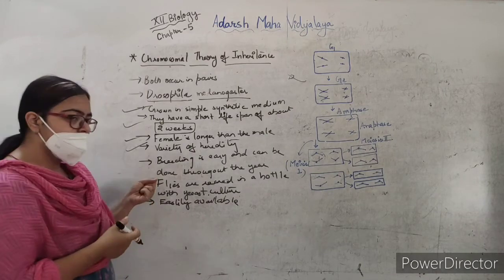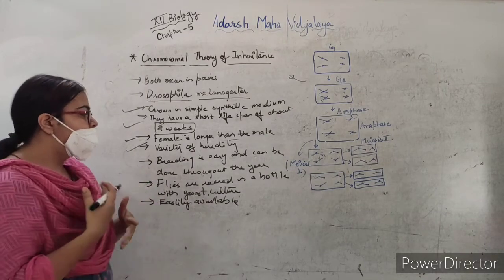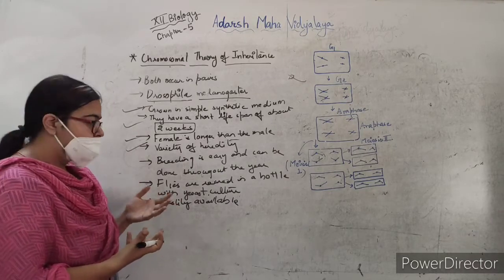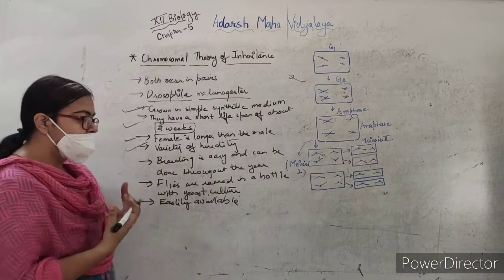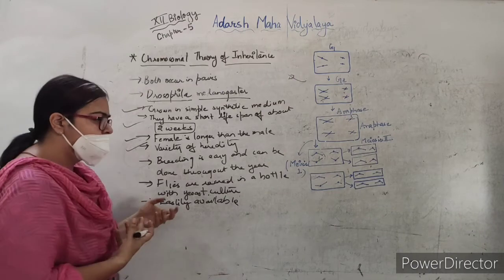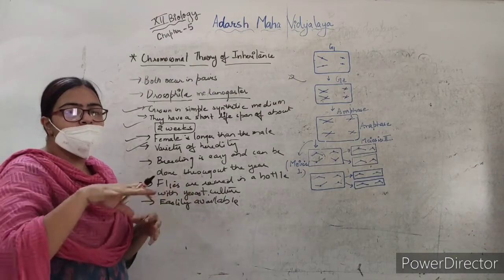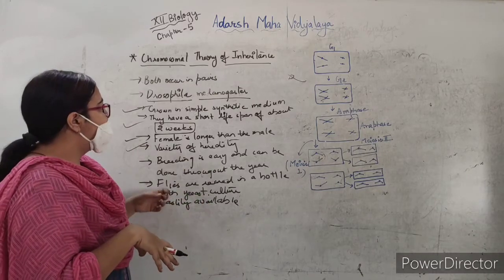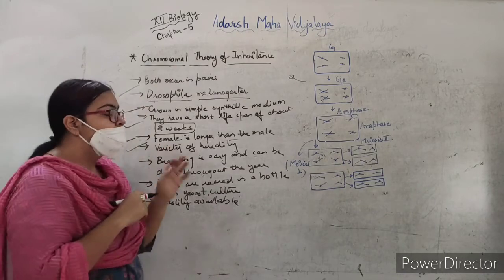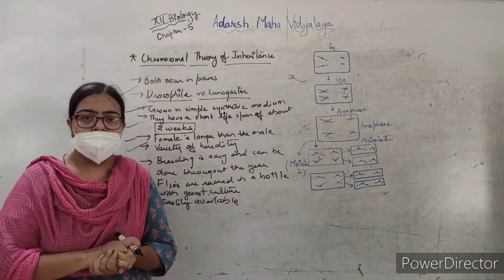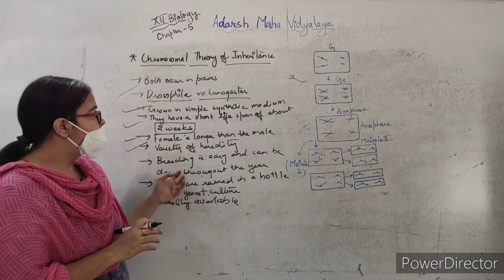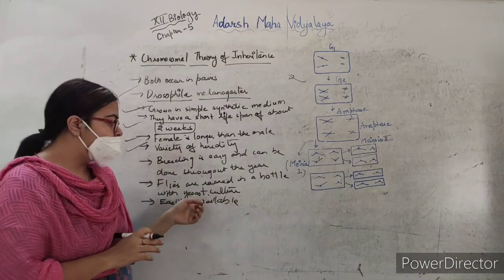The next one is breeding is very easy, and it can be done throughout the year. We don't have to wait for the next breeding season. These flies can be reared very easily in a bottle filled with yeast culture, and last, they are easily available, hovering over ripe fruits. So that's why this particular fruit fly, Drosophila melanogaster, was used for genetic experiments. These are the characteristics of this fruit fly, and you have to remember these points.